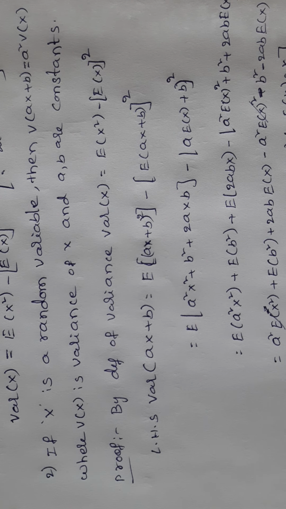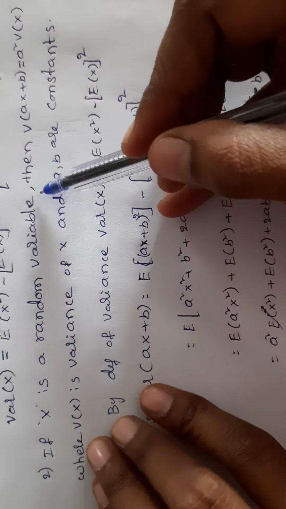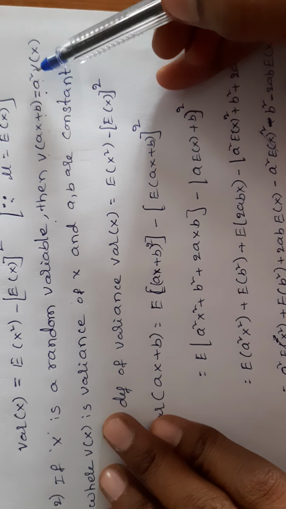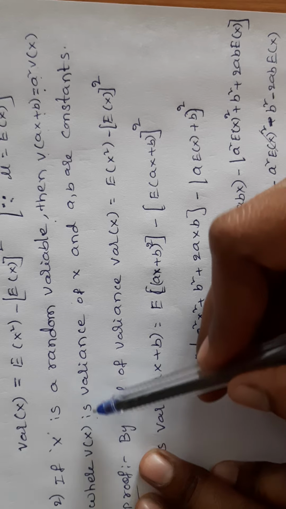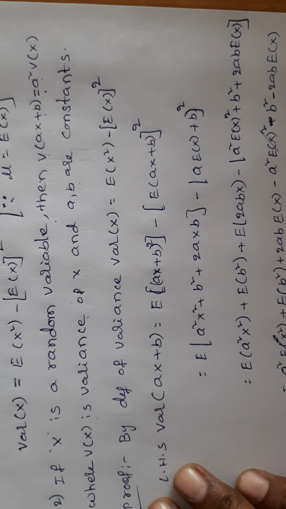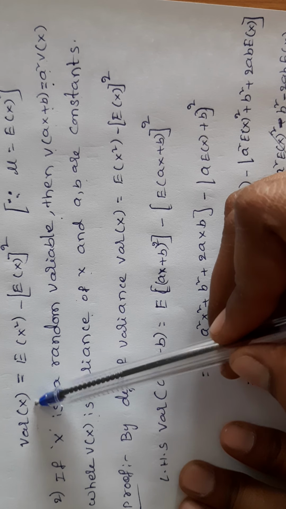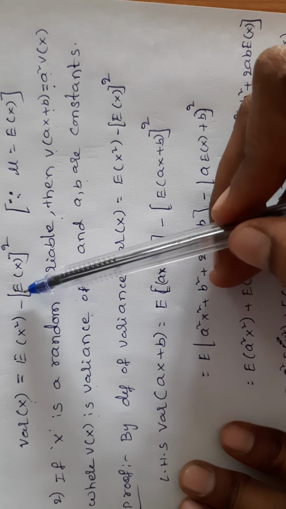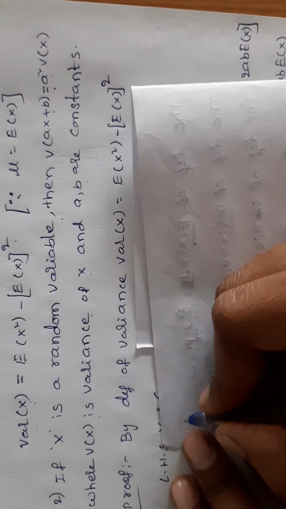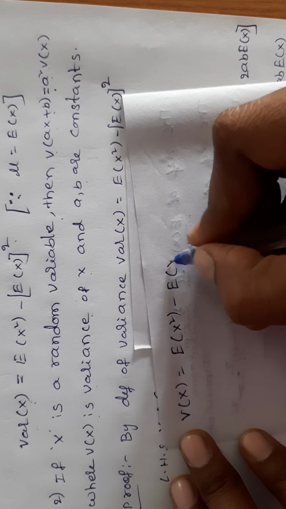Come to the second one. If X is a random variable, then V of aX plus b equals a square V of X, where V of X is the variance of X and a, b are constants. Already we know from the previous definition that Var of X, or variance of X, equals E of X square minus E of X whole square.